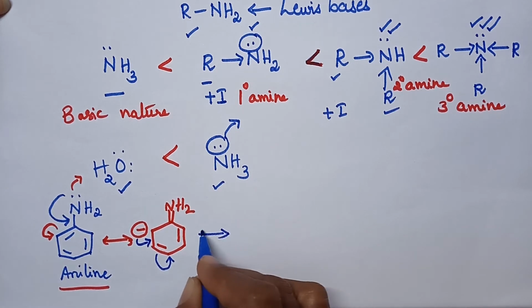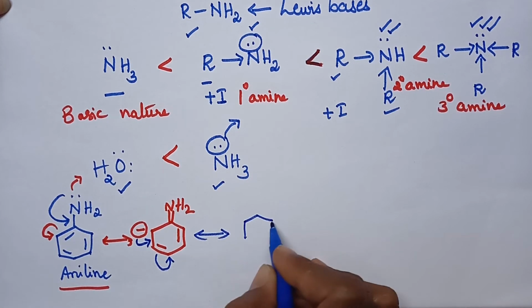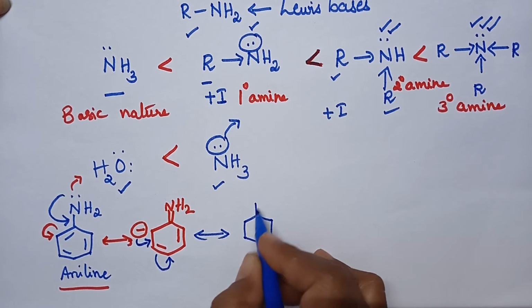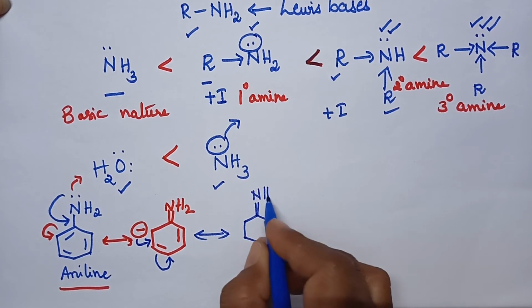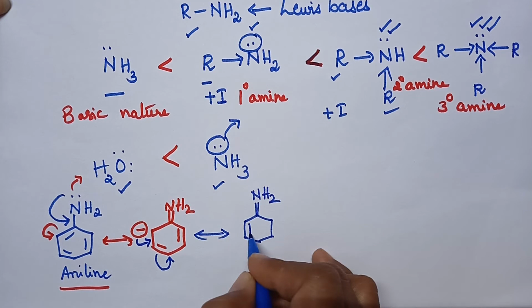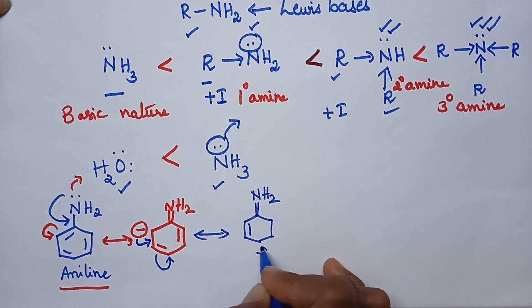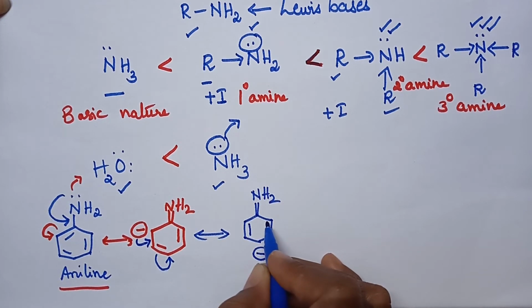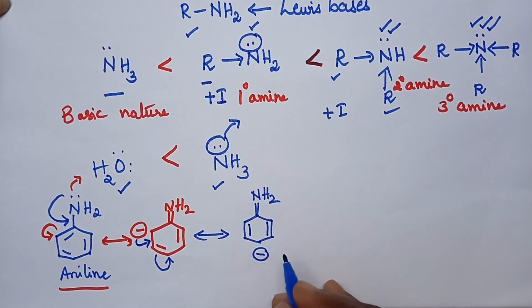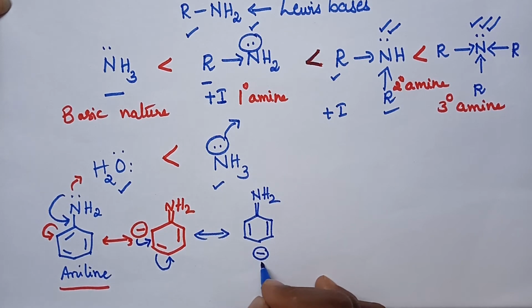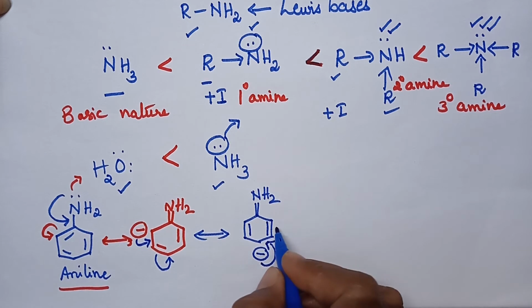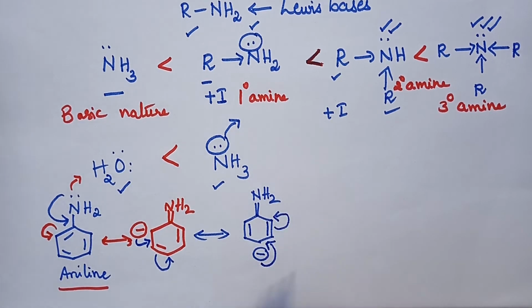With the result, a double bond will be present here, and this carbon atom carries the negative charge, and there will be no change in the position of the other double bond. And in the next step, this negative charge forms a double bond between these two carbon atoms, and this bond pair of electrons will be transferred to the adjacent carbon atom.